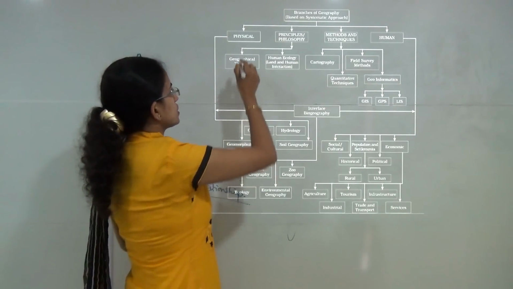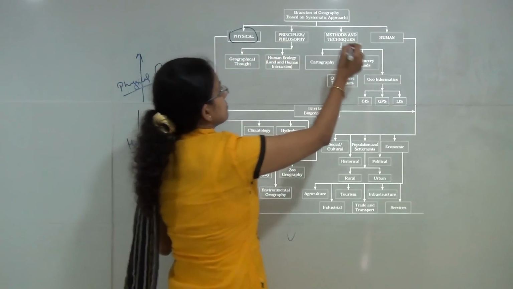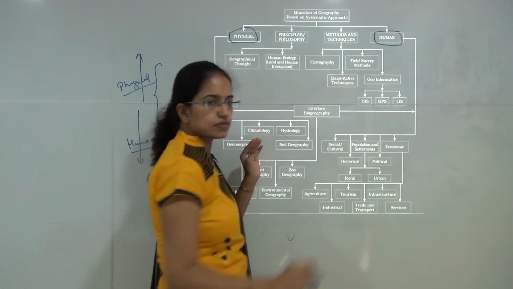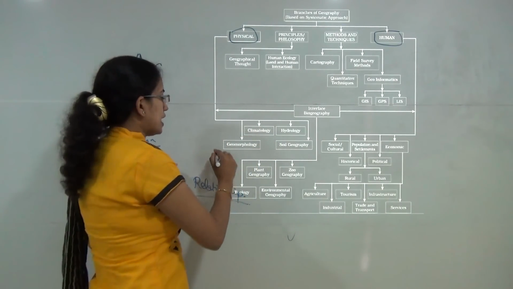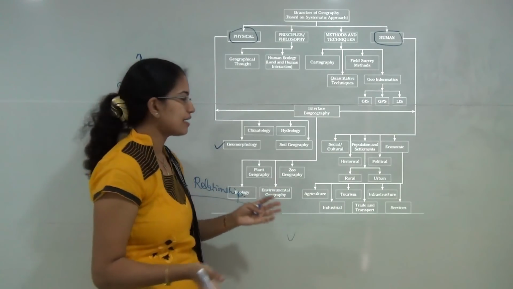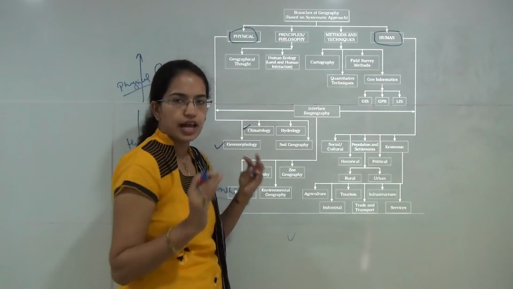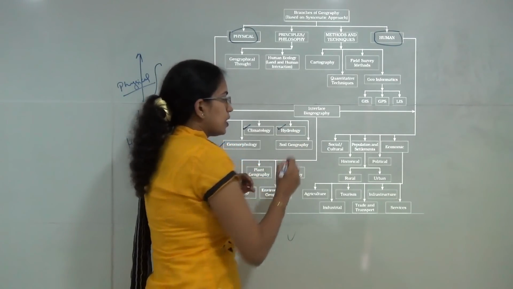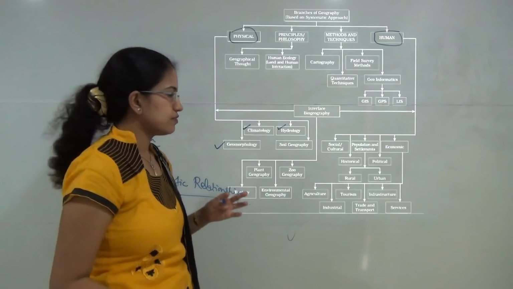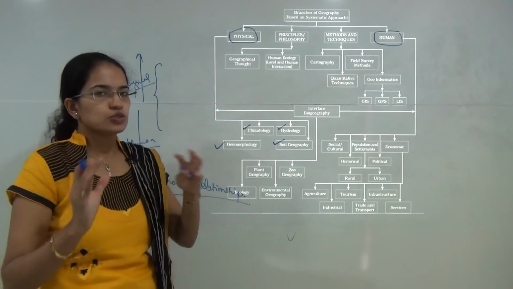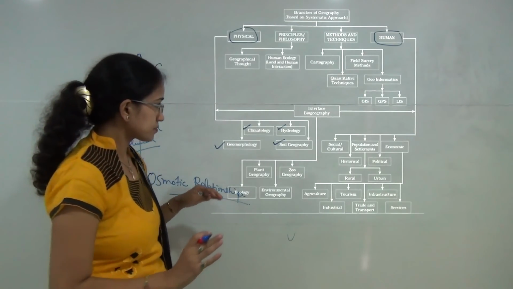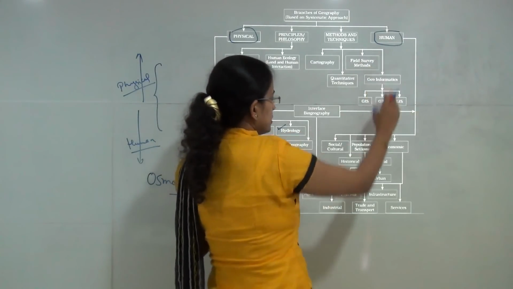Under systematic geography, you have broadly the physical and the human geography, as we said. Under physical geography, you have four basic streams: geomorphology, the study of land features; climatology, the study of climatic features; hydrology, related to water and ocean features; and finally soil geography or biogeography, related to the soil features and the flora and fauna. The next is human geography.